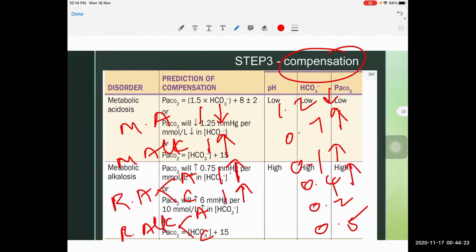For respiratory alkalosis, there will be carbon dioxide washout. So for every 1 millimeter of mercury decrease in PaCO2, the bicarbonate will decrease by 0.2 millimoles per liter. For respiratory alkalosis, which is chronic, for every 1 millimeter of mercury decrease in PCO2, the bicarbonate will decrease by 0.5 millimoles per liter. So these are the compensations. We can remember this by these short numbers: 1.2, 0.7, 0.1, 0.4, 0.2, 0.5.